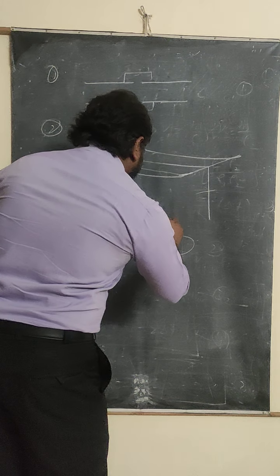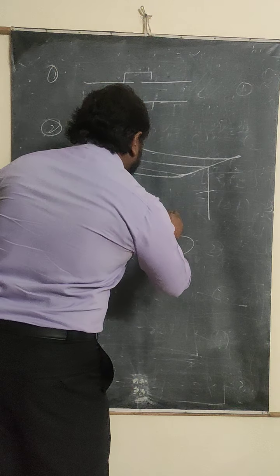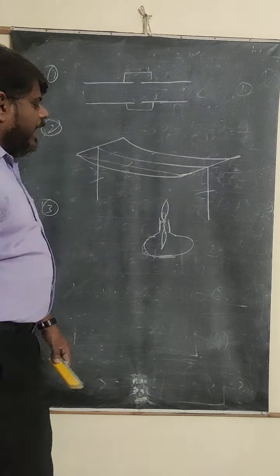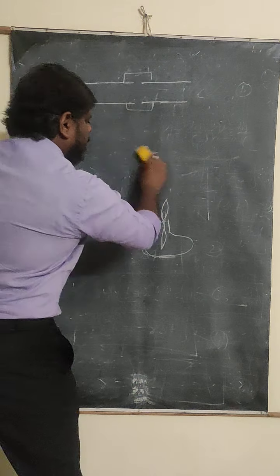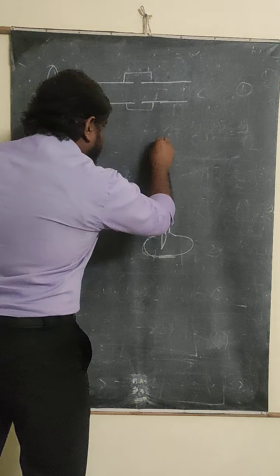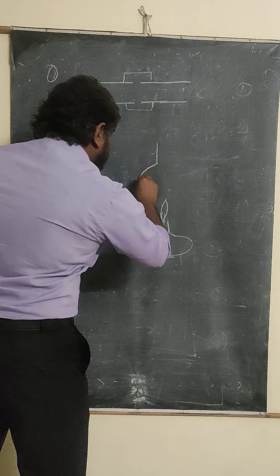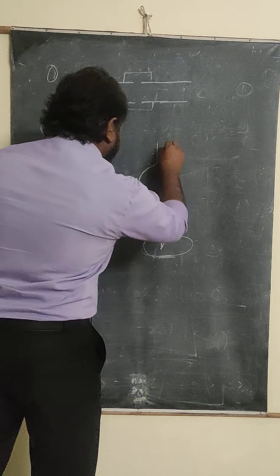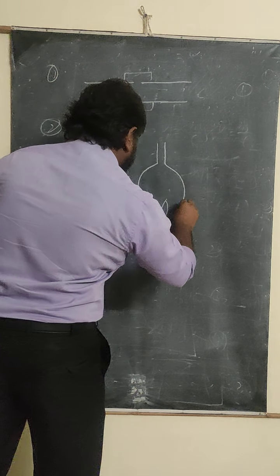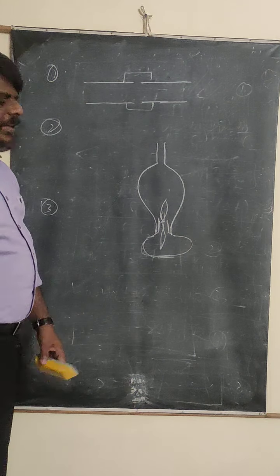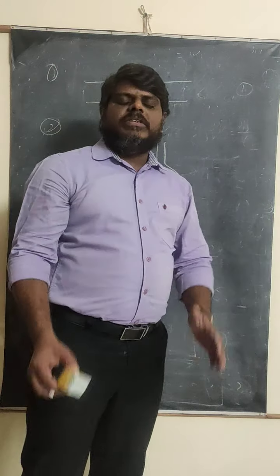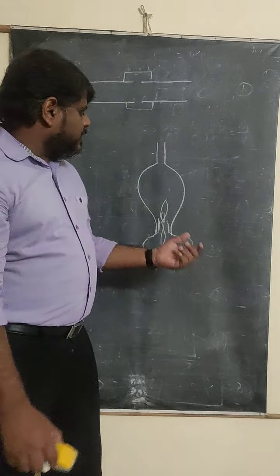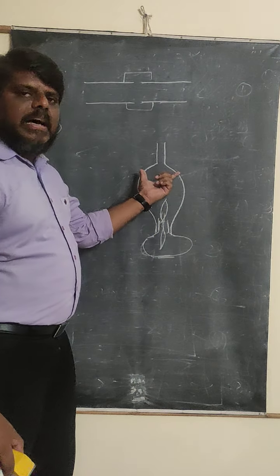Here you have the wick. The wick produces the fire here, and the glass chimney is arranged like this. The glass chimney will be in this shape. I think now you understood this. So this is the glass chimney we place over that. When the wind blows, the fire remains steady. This is called the glass chimney.